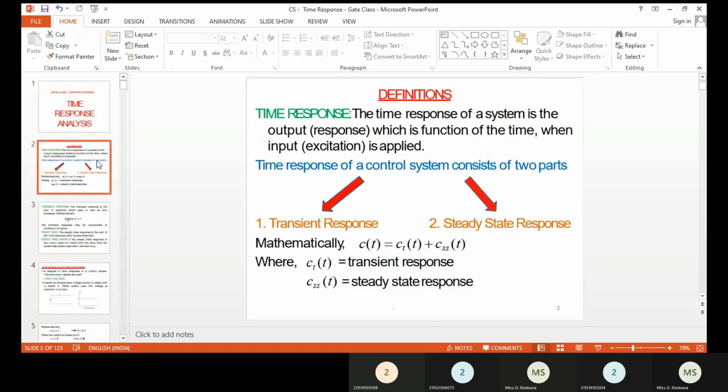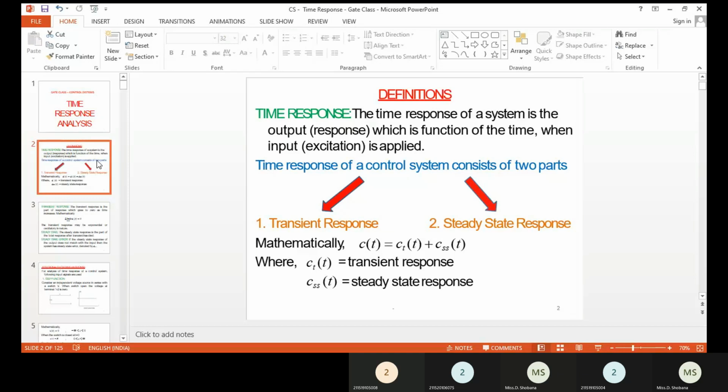So first of all, we should know what is meant by time response of the system. Here we have a system which will be controlled, which will have a controlled output. Therefore, it is called a control system. That controlled output or response of the system can be analyzed as a function of time, which is called the time response. This time response consists of two parts: one is the transient response, the other is the steady state response. The combination of both is called the total time response of any system.